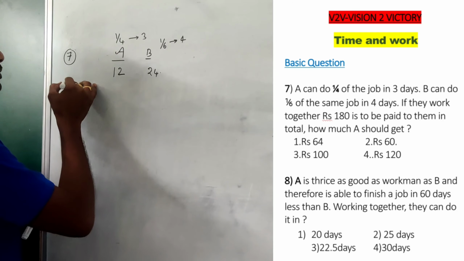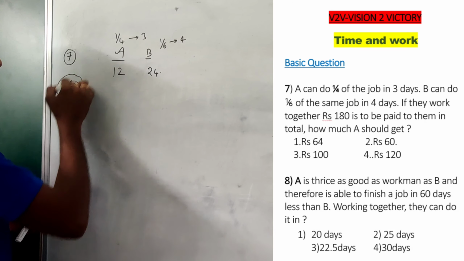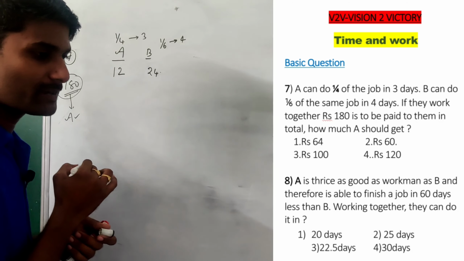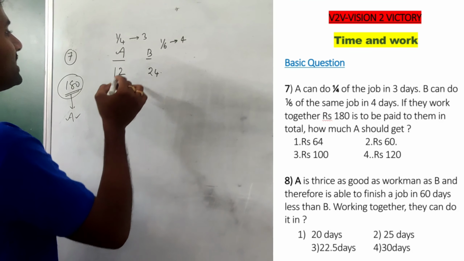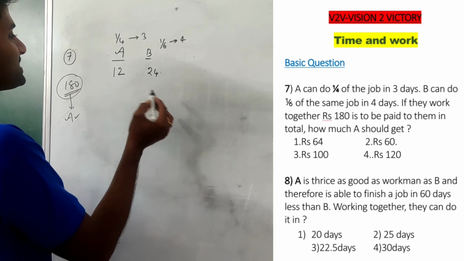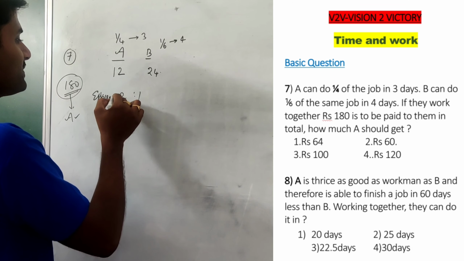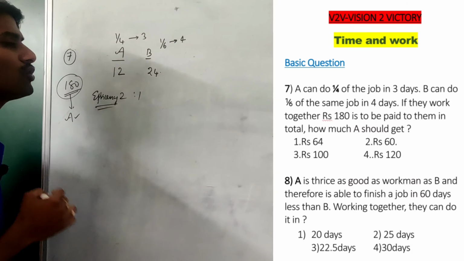The total amount is 180 rupees. What is the amount received by A? We know 12 and 24, so the ratio becomes 2:1. I directly consider efficiency. Why? Because the amount is distributed based on efficiency.